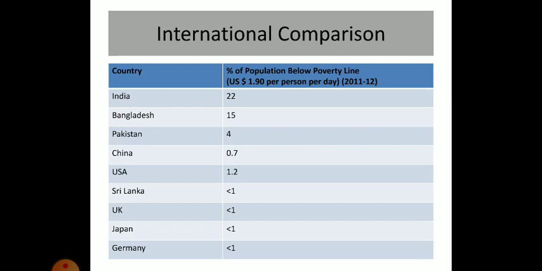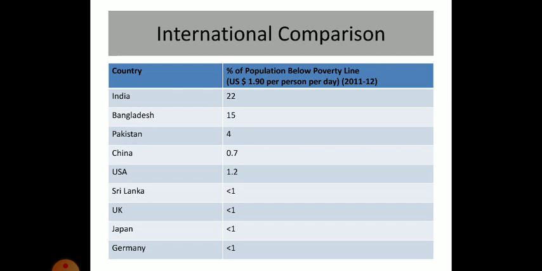Then I further move to the international comparison. In case of international comparison, I have taken some countries of the world and I have tried to make a comparison of the population below the poverty line. The percentage of population below the poverty line is given regarding 2011-12, and in this table the definition goes as 1.90 US dollars per person per day.